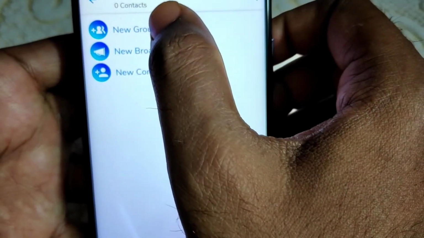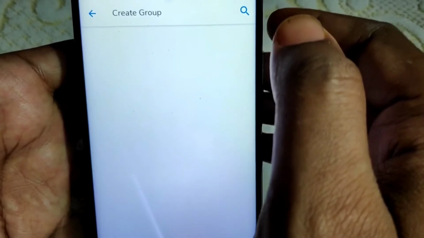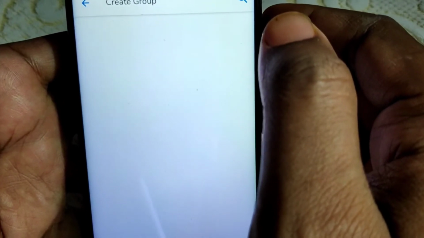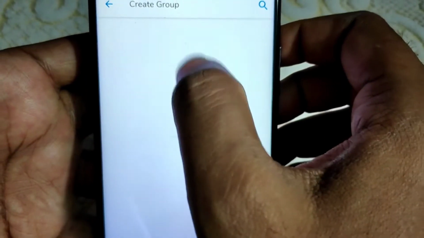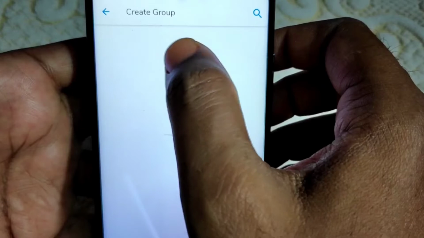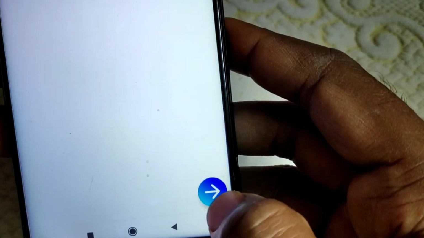Now just click on this create group, create broadcast, new contact, everything is there. I clicked on the create group, but right now I cannot create any group because I do not have any contact in this Sandesh list. So if I have, then what I need to do is just select any one contact. I can show you also.